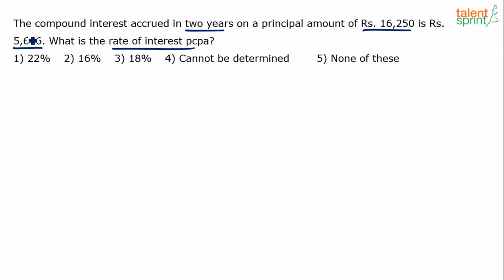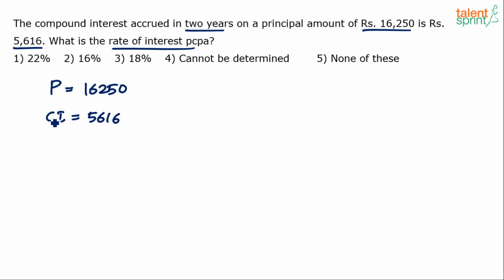Okay, so let's take it up now. The question says the compound interest in 2 years on a principal amount of 16,250 is rupees 5,616. What is the rate of interest in terms of percentage per annum? Now try and understand that the principal amount is 16,250 and the compound interest is 5,616. All I have to do here is find out the compound interest in terms of percentage. The effective percentage formula gives you CI in terms of percentage, and that percentage, when you take it on the principal amount, will give you the actual CI in absolute number. Here, the actual CI is given to us in absolute value.